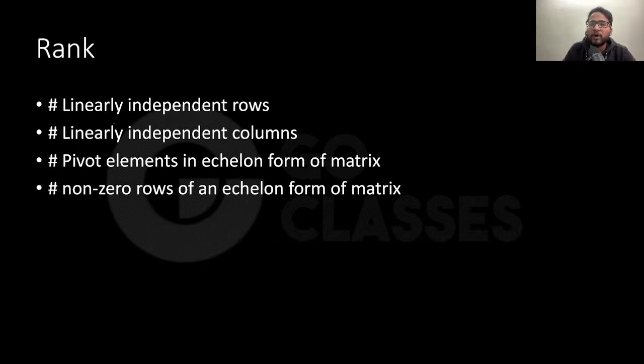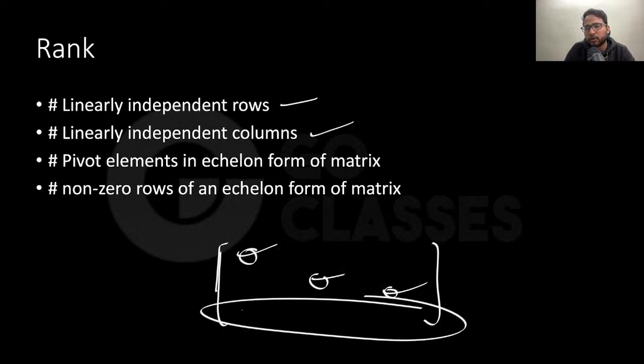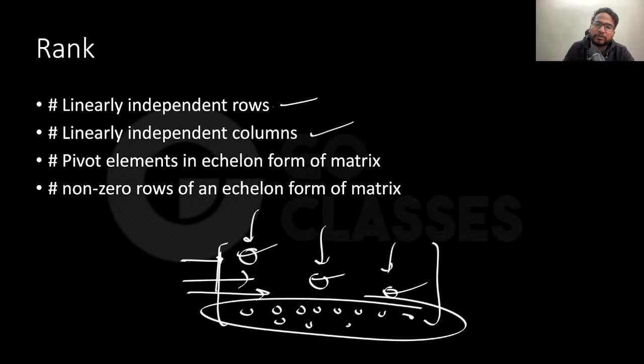Rank is defined as the number of linearly independent rows, which is the same as the number of linearly independent columns, which is basically the number of pivot elements in the echelon form, which are the non-zero rows in the echelon form. So either you count the pivot elements, let's suppose this is a pivot, this is a pivot, this is a pivot, and let's suppose these are the 0 rows. Everything is 0 here. So you say the number of non-zero rows, or the number of pivot columns, or the number of linearly independent rows, or the number of linearly independent columns. Basically, these are very important. This is called rank.